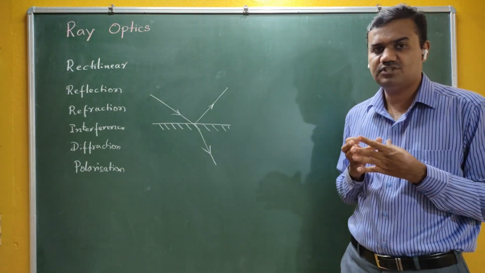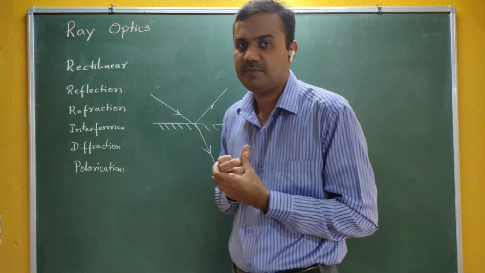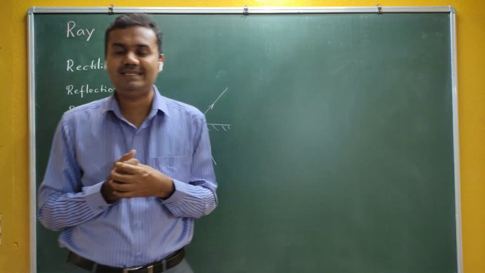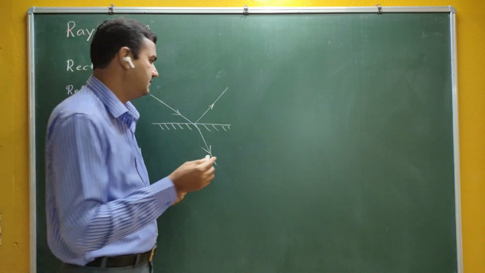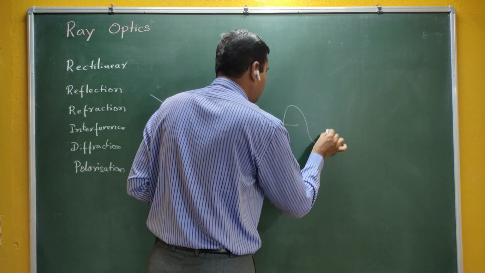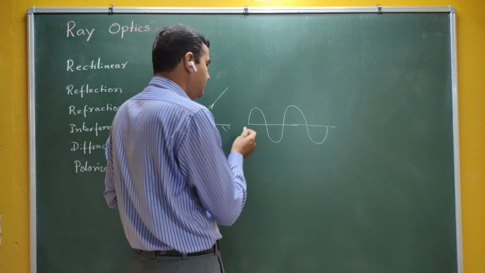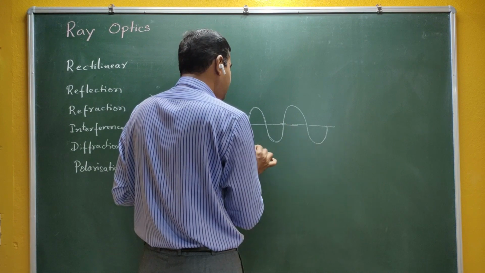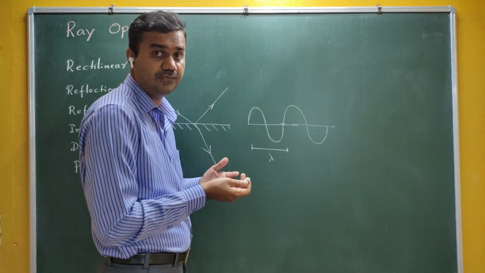During this discussion, these phenomena don't depend on the physical nature of light. What is meant by the physical nature of light? James Clerk Maxwell says that light is in the form of electromagnetic waves. They are transverse waves. If I draw an electric field or magnetic field, the shape is somewhat like this. This is called a wave. The length of one wave is called the wavelength. These are the characteristics of a wave.